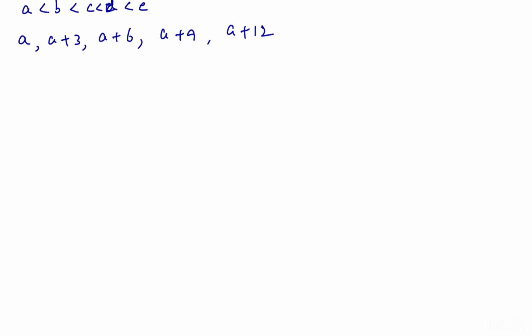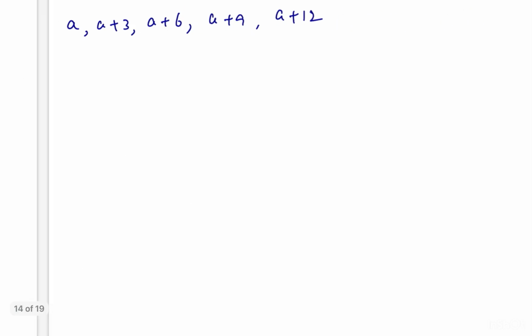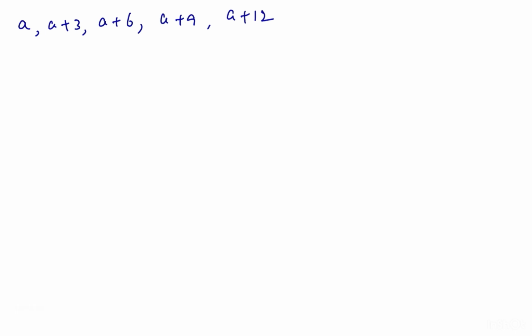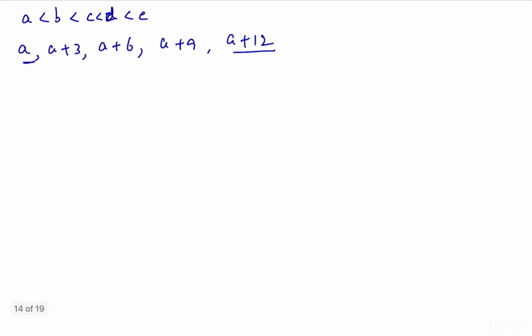In the first statement it is given that the age of the eldest is 4 times the age of the youngest.